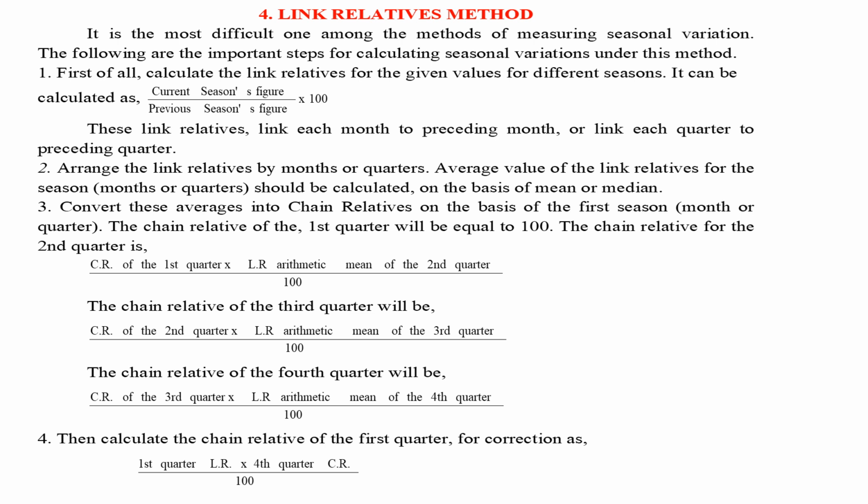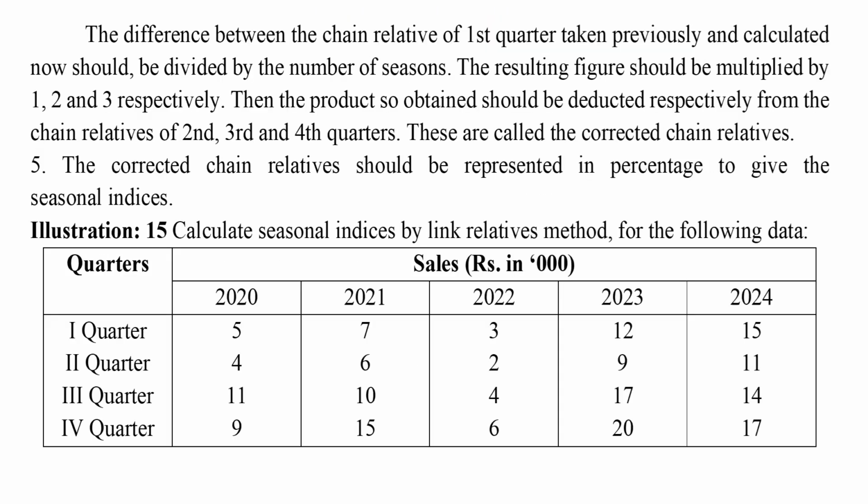4. Then calculate the chain relative of the first quarter, for correction. The difference between the chain relative of the first quarter taken previously and calculated now should be divided by the number of seasons. The resulting figure should be multiplied by 1, 2 and 3 respectively. Then the product so obtained should be deducted respectively from the chain relatives of the second, third and fourth quarters. These are called the corrected chain relatives. 5. The corrected chain relatives should be represented in percentage to give the seasonal indices.